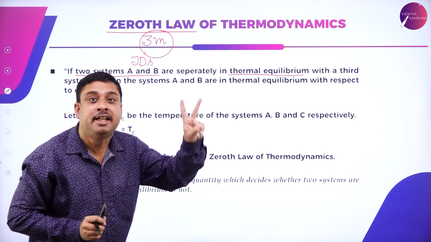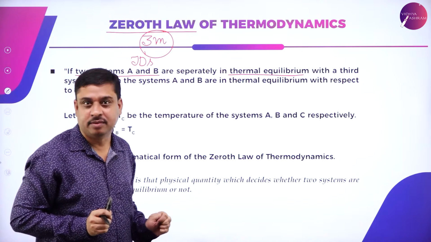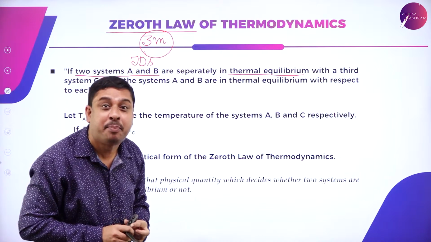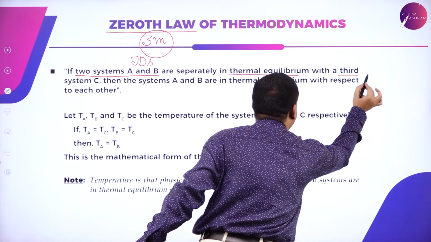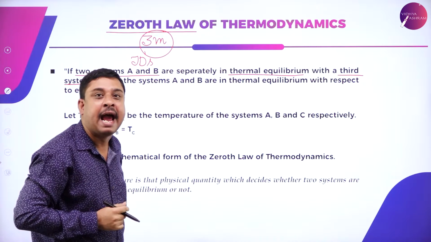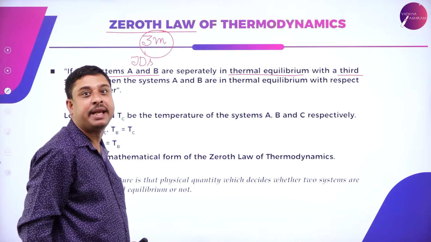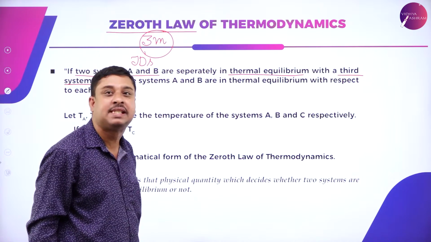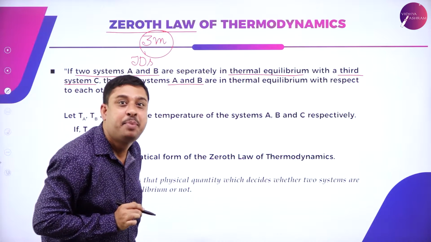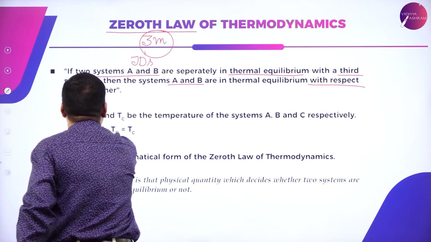I have considered two thermodynamic systems A and B, and they are separately in thermal equilibrium with the third system C. These two systems A and B are separately in thermal equilibrium with the third system C. Then the systems A and B are in thermal equilibrium with respect to each other.